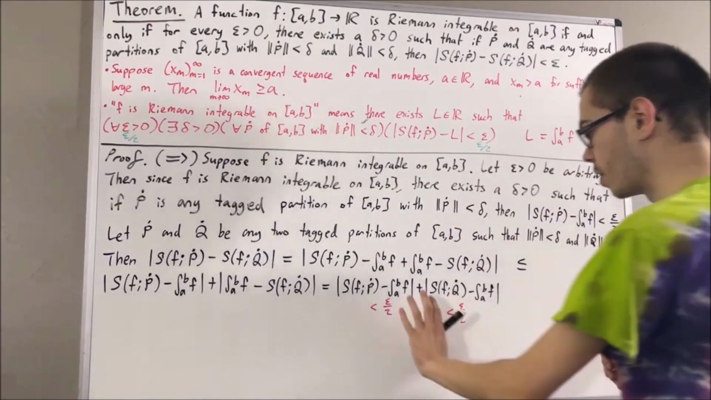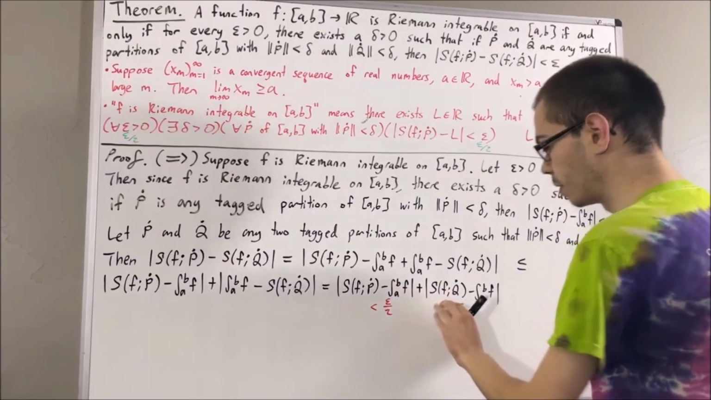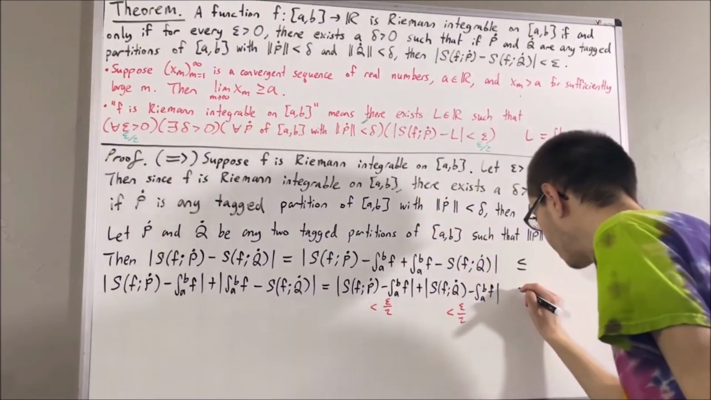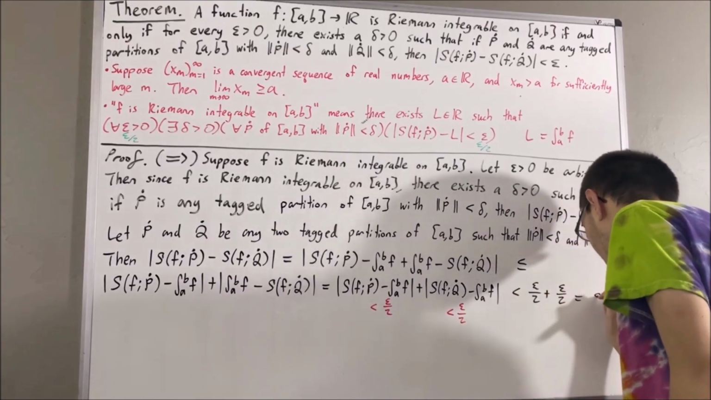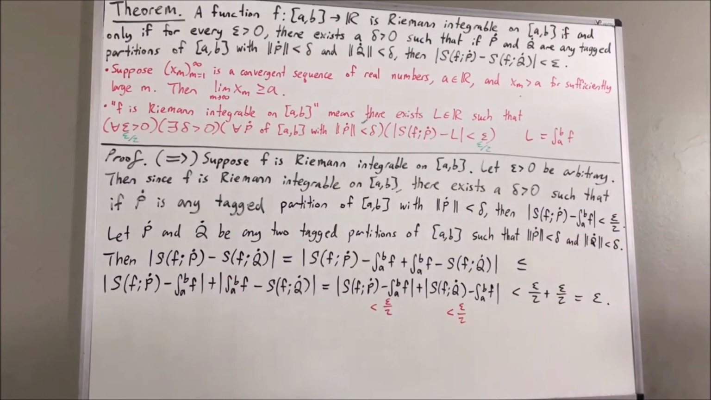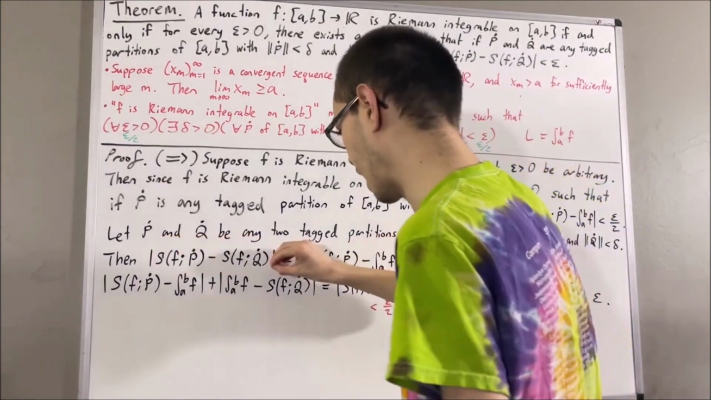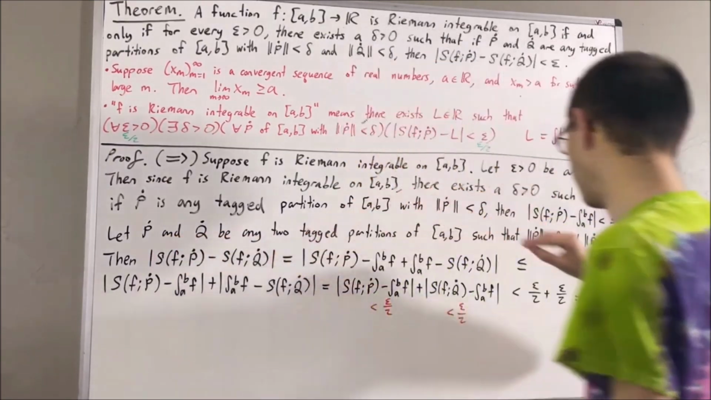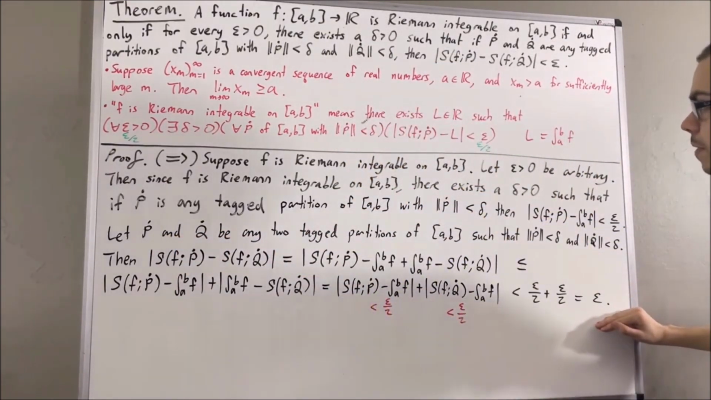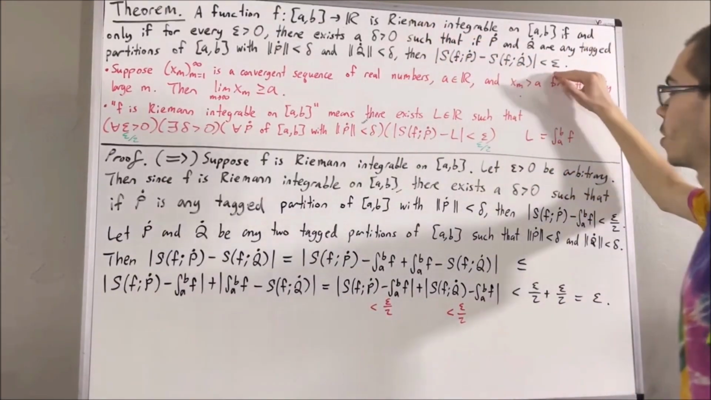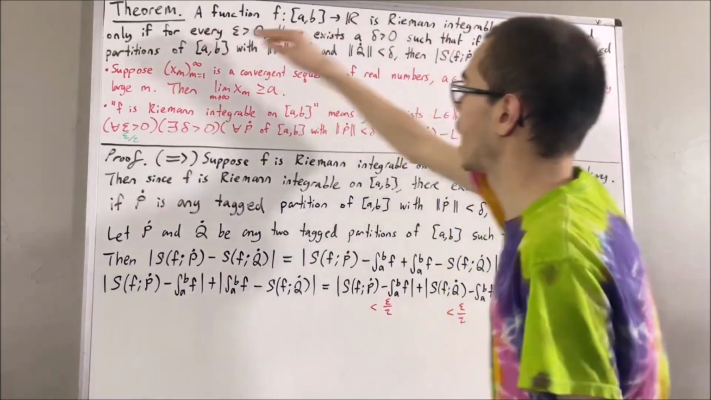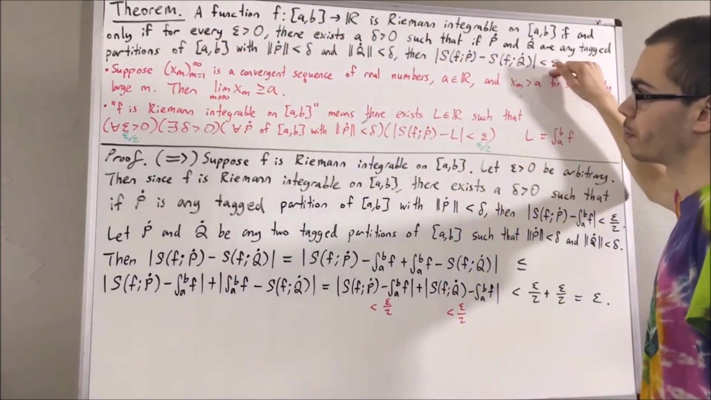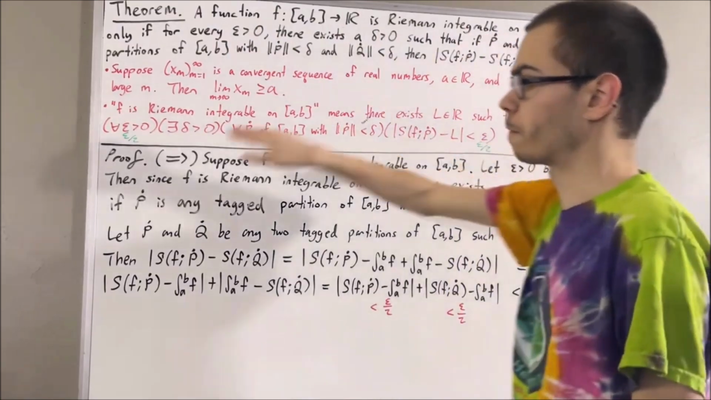And therefore, the sum of these two guys must be less than epsilon over 2 plus epsilon over 2, which is equal to epsilon. And so this shows that the absolute value of the difference of Riemann sums is less than epsilon, which is exactly what we wanted to show. So we have proven that the statement which comes after the if and only if is true. So that proves the forward.